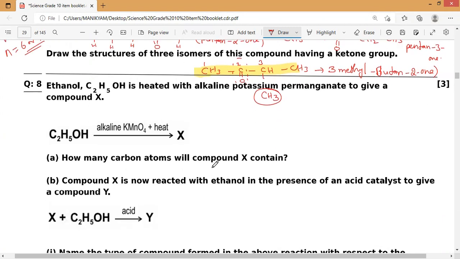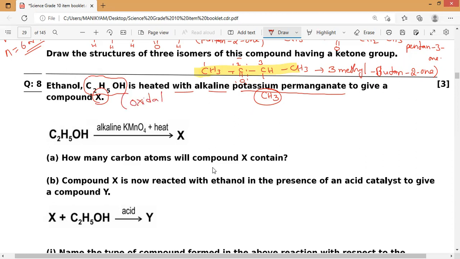Next one, ethanol. As we all know, the formula of ethanol is C2H5OH. It is heated with alkaline potassium permanganate to give a compound X. This is one of the most important reactions on page number 71 of NCERT. The reaction is an oxidation reaction.